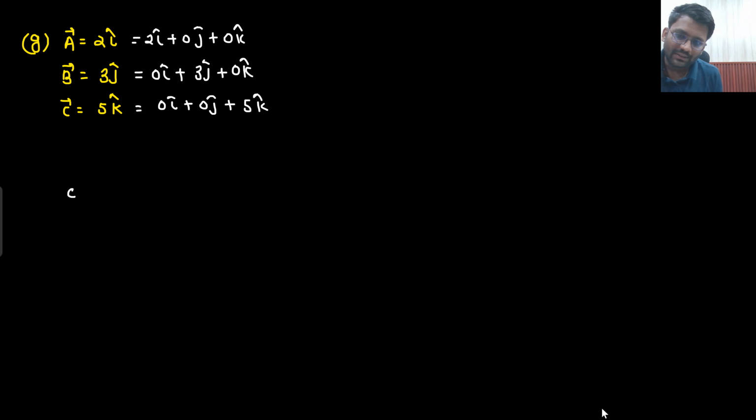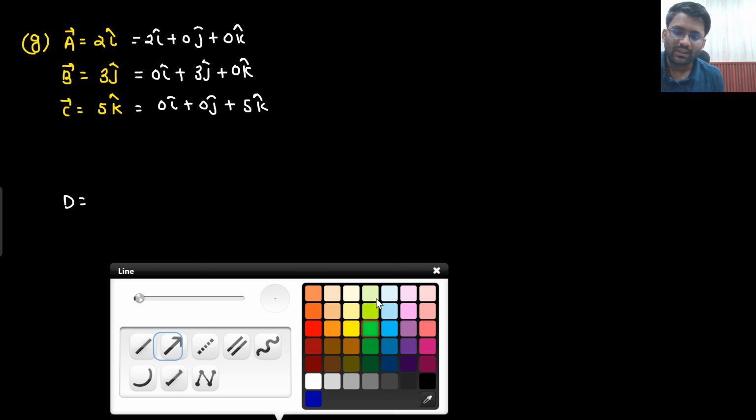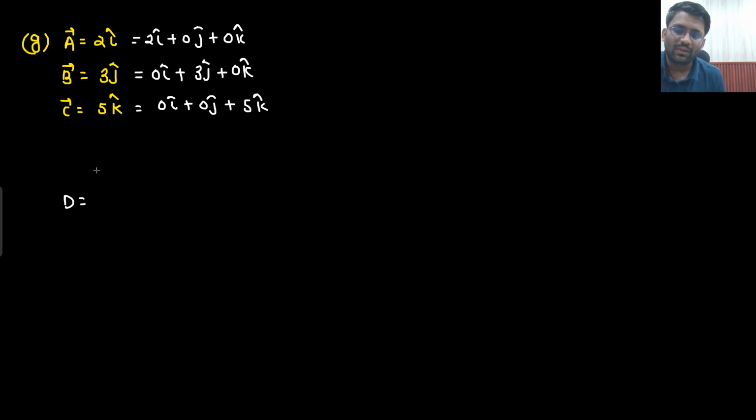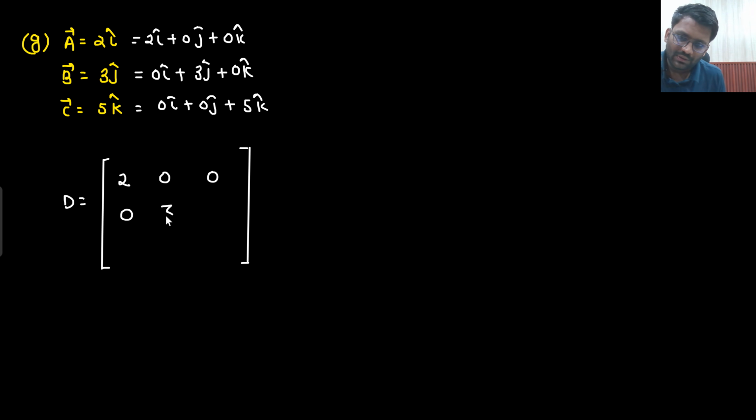If I make a matrix D from these vectors, you can take them either as rows or as columns, it's up to you. I am showing them as rows. So 2 0 0, 0 3 0, 0 0 5. First, is it in row echelon form? Absolutely sir, it is in row echelon form. How many non-zero rows do you have? I have 3 non-zero rows.